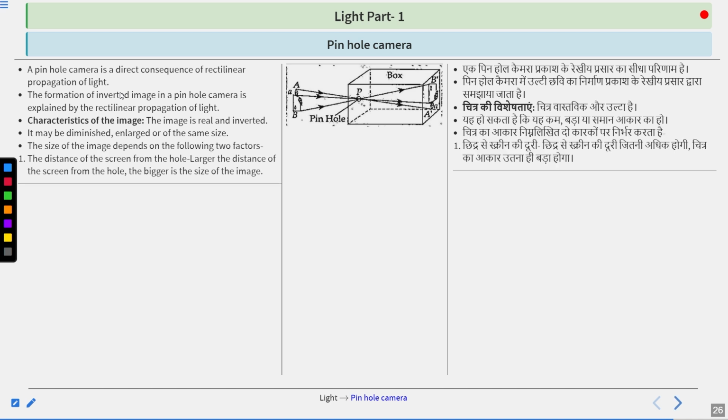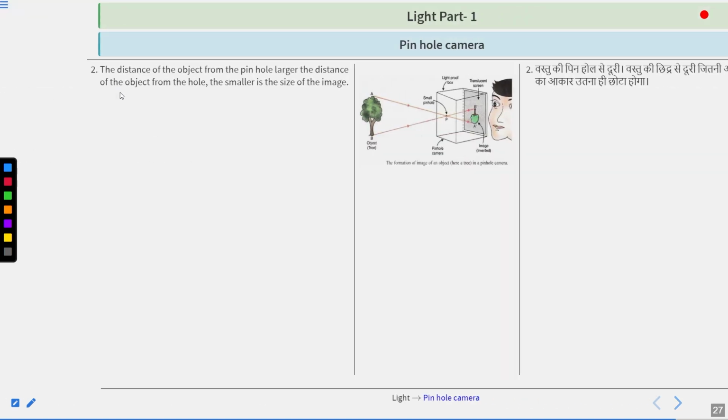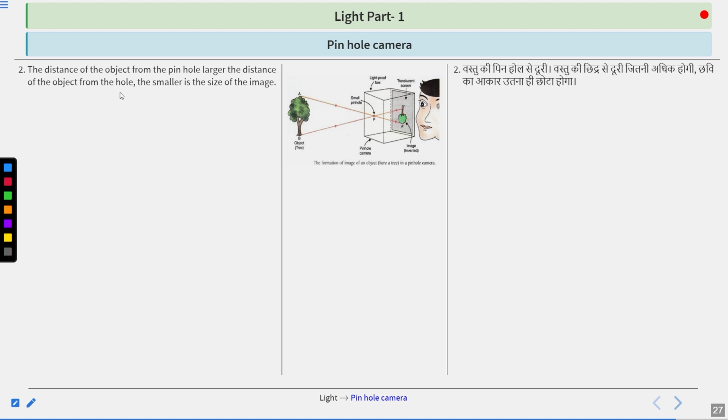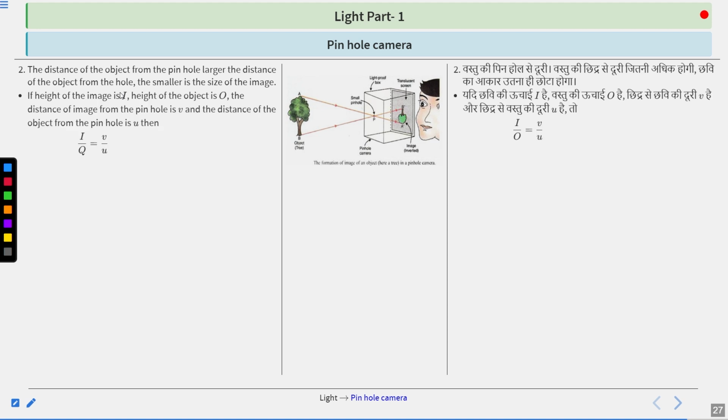First, the distance of the screen from the hole. The larger the distance of the screen from the hole, the bigger is the size of the image. Second, the distance of the object from the pinhole. The larger the distance of the object from the hole, the smaller is the size of the image. If the height of the image is I, height of the object is O, the distance of image from the pinhole is V and the distance of the object from the pinhole is U, then I/O equals V/U.